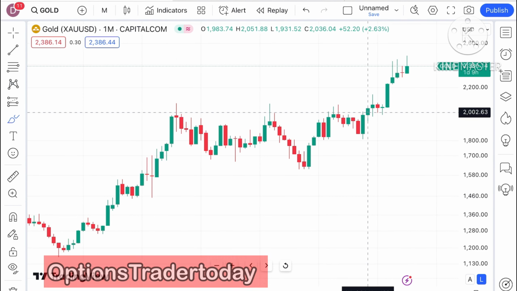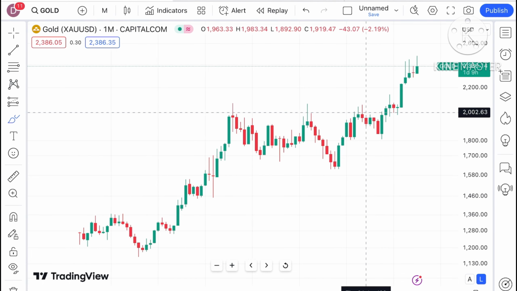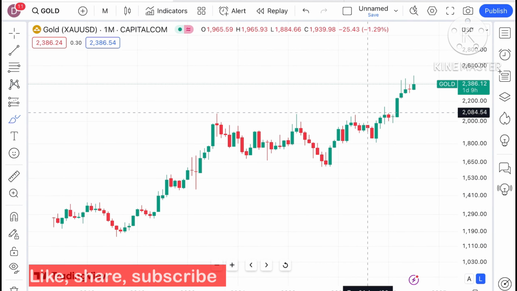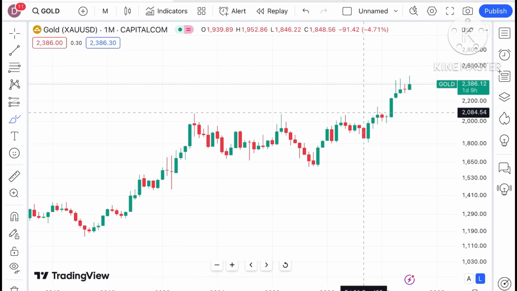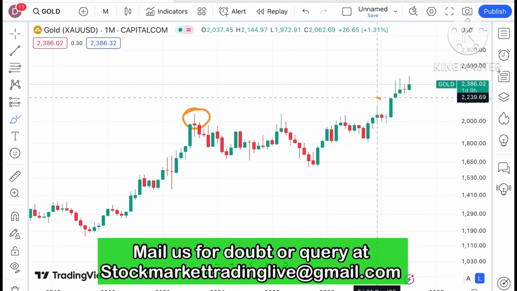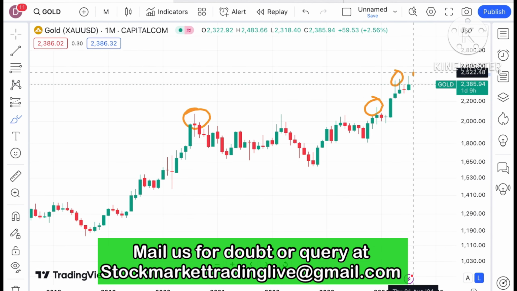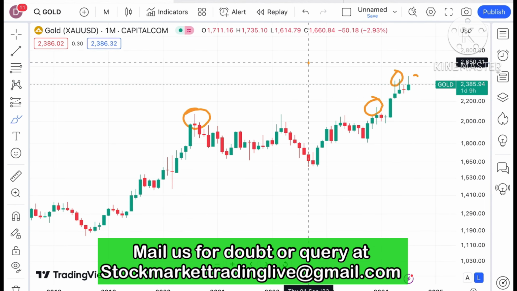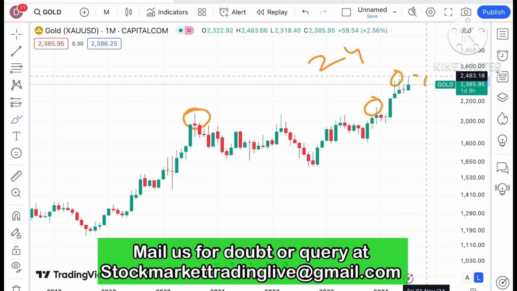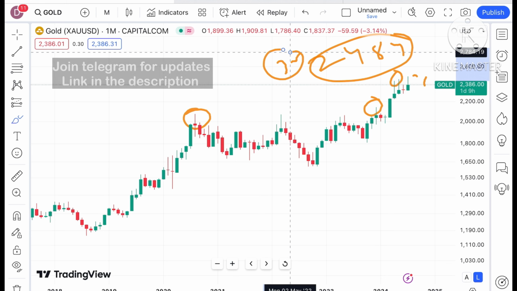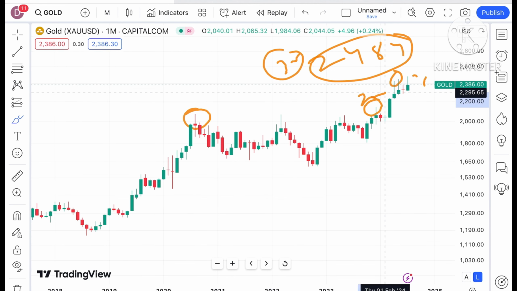So today in this video I'll explain how the price of gold has moved in the month of July 2024 and how the price of gold can move in August of 2024. Looking at this particular chart, we have seen that gold has made three highs. First high, second high, and around 2-3 times it made a new high. A high we have seen at a level of around $2484. This is the third high we have seen.